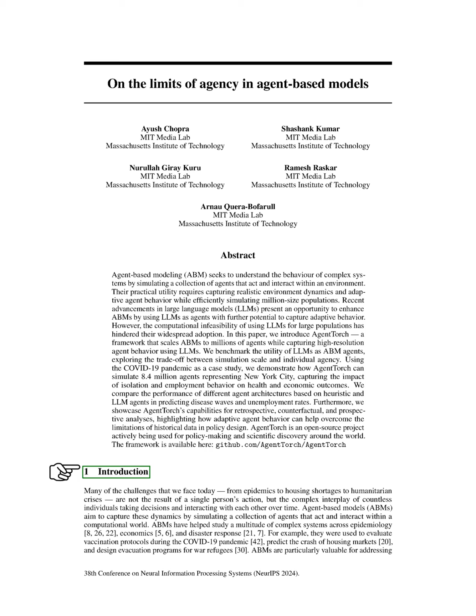Introduction. In this section, we discuss the complex challenges we face today, such as epidemics and housing shortages, which arise from the interactions of many individuals rather than a single person's actions. To understand these dynamics, we use agent-based models, ABMs, that simulate groups of agents acting and interacting in a virtual environment. ABMs have been valuable in studying various complex systems, including public health, economics, and disaster response. For instance, they have been utilized to assess vaccination strategies during the COVID-19 pandemic, predict housing market crashes, and design evacuation plans for refugees.